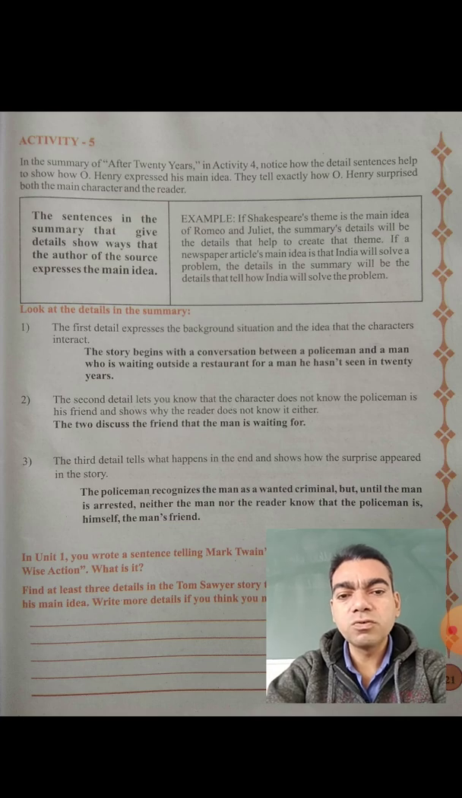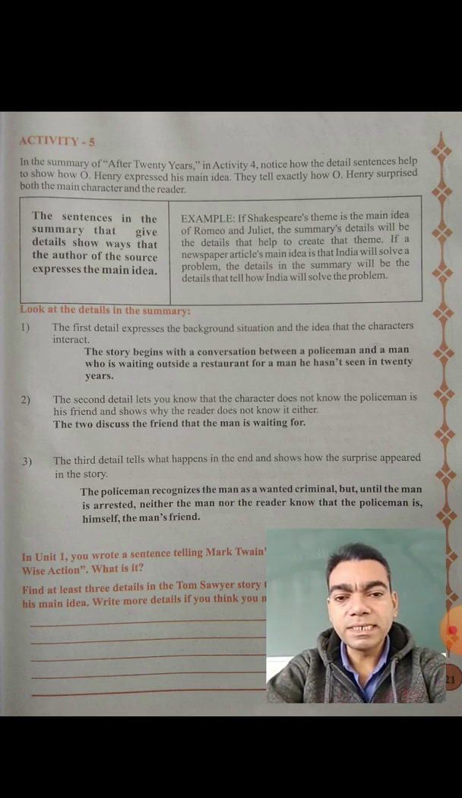Now here two persons are discussing. One person is coming after 20 years and he was waiting for his friend. The second person was also his friend, but he was a policeman. But he did not tell that he was the same person the other was waiting for. That was shown here in the detail.